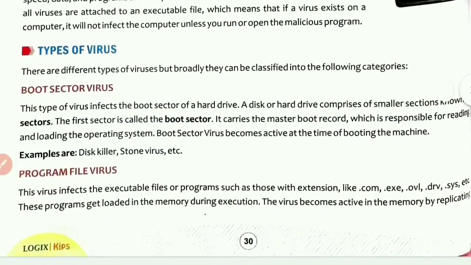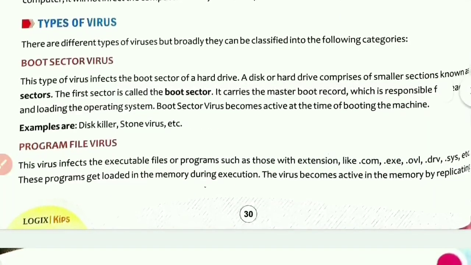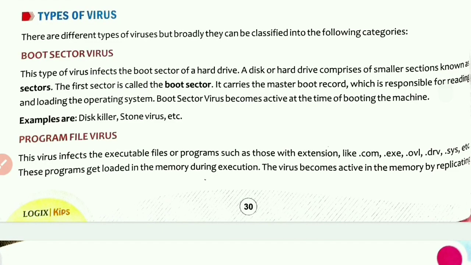Now, types of viruses. There are different types of viruses, but broadly they can be classified into the following categories. The first one is boot sector virus. What is boot sector virus? This type of virus infects the boot sector of a hard disk.